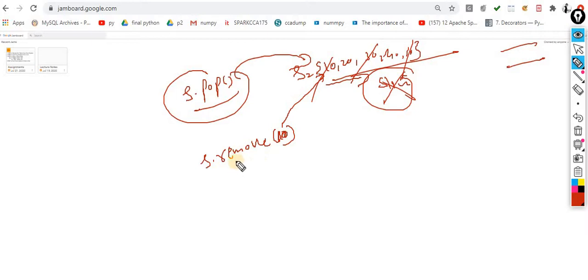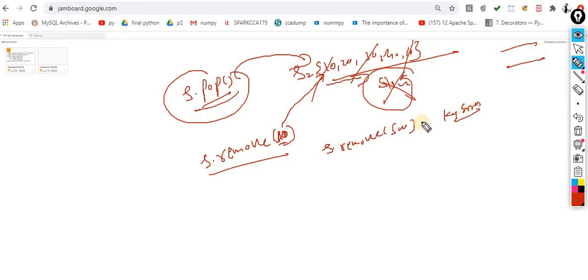So with the help of pop, it will remove any element randomly. And with the help of remove, it will remove the specific element which you want to remove. Let's suppose you want to remove this 10, then you are supposed to pass this 10. Let's suppose you write s.remove(500). The 500 is not applicable over here, so you will get the key error.